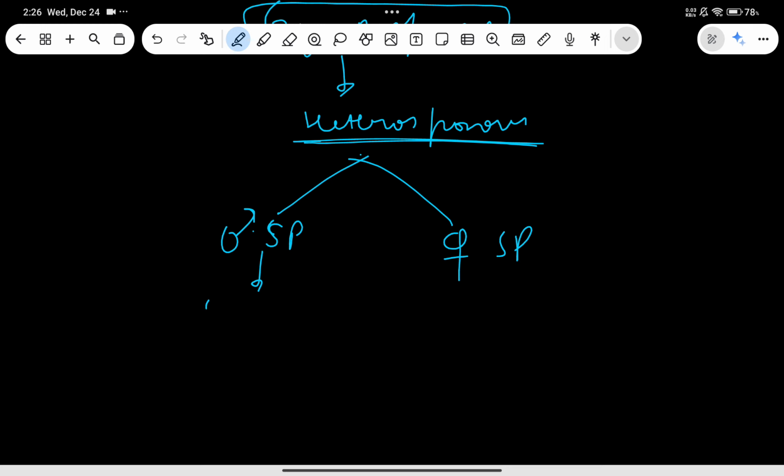Let me write microsporophyll, and then it will give rise to the megasporophyll.